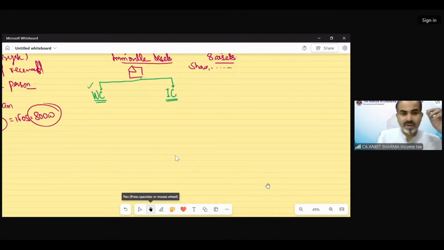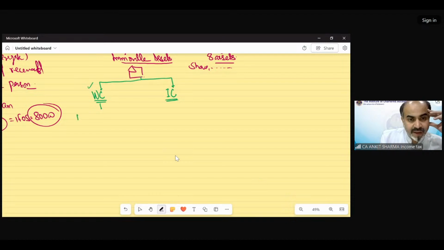So if the property is without consideration, the provision says, again, that value is very important: the stamp duty value. If the stamp duty value is exceeding 50,000 rupees, then the whole amount would be income from other source.